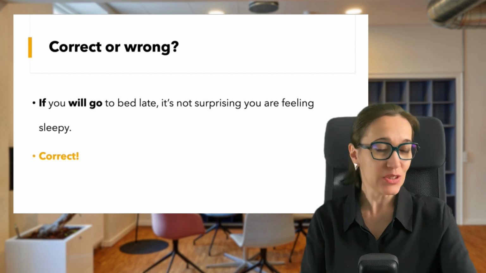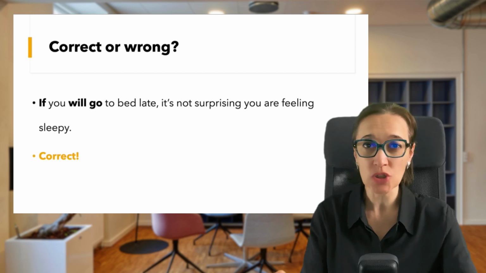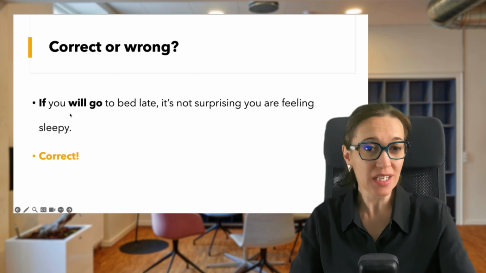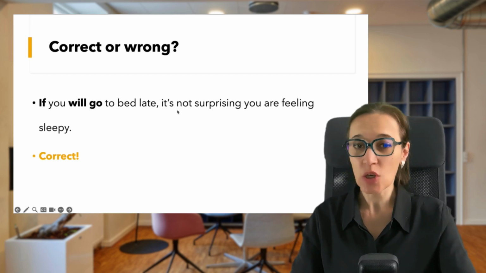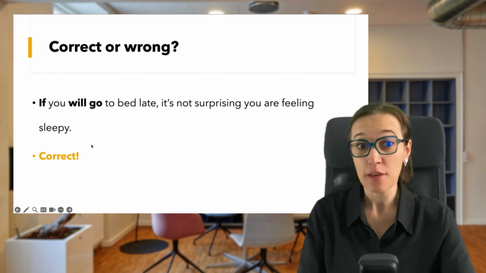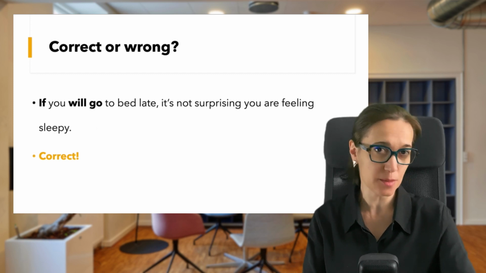So, being used for emphasis, will means insist on doing. In our case, if you will go to bed late, it's not surprising you're feeling sleepy. Will means if you insist on going to bed late.